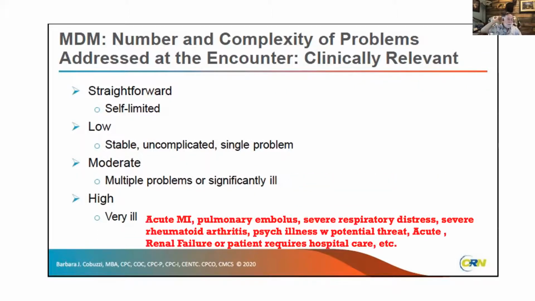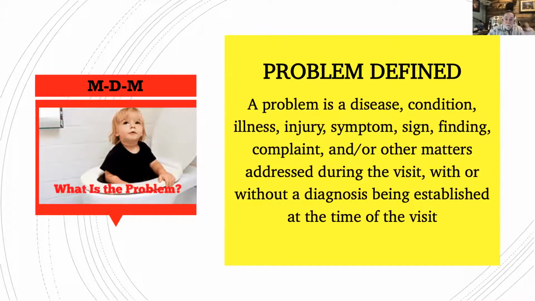And high would be patient having acute problems right there, when we're talking about the complexity, meaning like acute myocardial infarction, pulmonary embolus, severe respiratory problems, COVID would fall into this category, et cetera. Those would be high complexity problems. Now, again, when we're talking about a problem, that's a disease, a condition, or the symptoms, or the illness, or injury, or whatever the finding or complaint is. They've really left this thing wide open for us this year. Really, they're making this a lot easier, much easier for us.